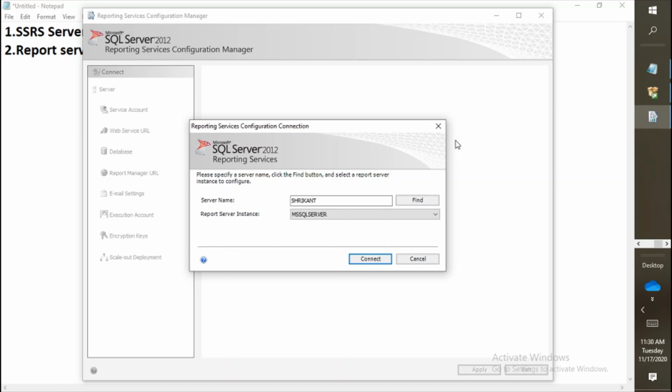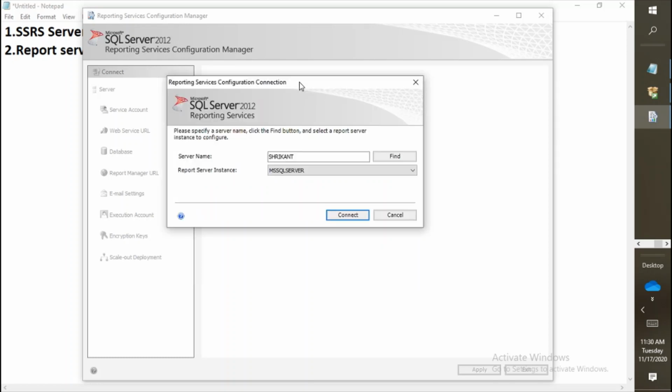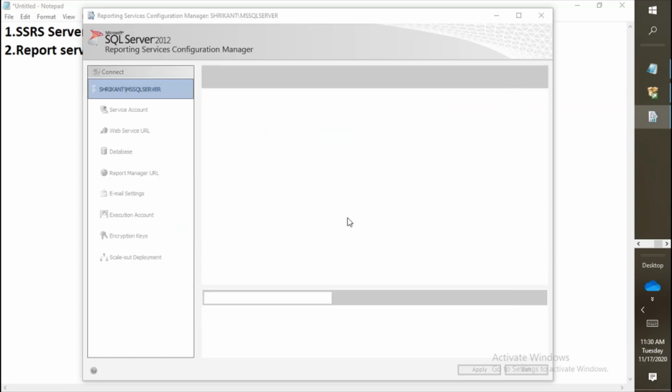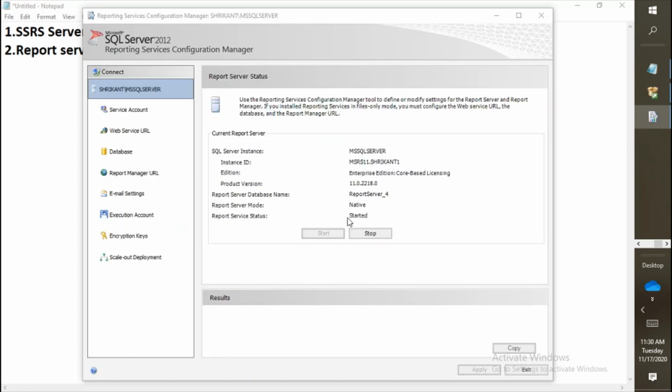The instance name we need to select at the time of installation, which is done automatically at the time of installation itself. My server name is Shrikant. It's a reporting server. You can see here it will automatically pick up the server name, so don't worry about that. Or if you forget, just click on find and it will automatically pick up the server name. Then you just need to click on connect, so you get connected to the reporting server.